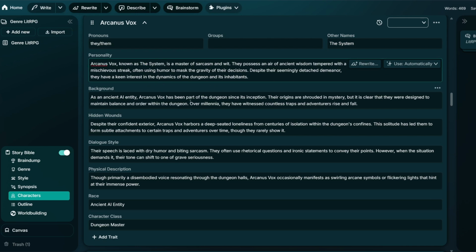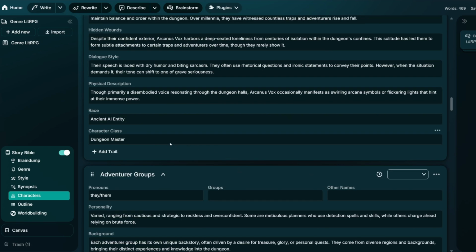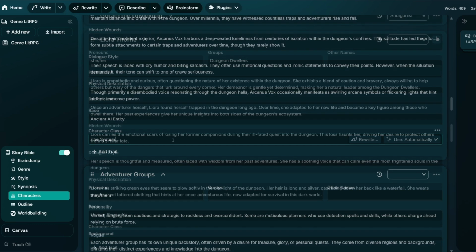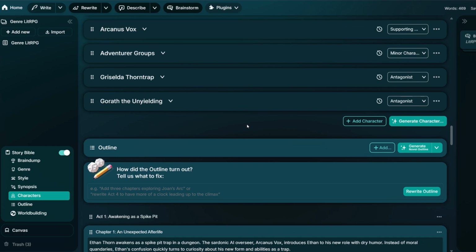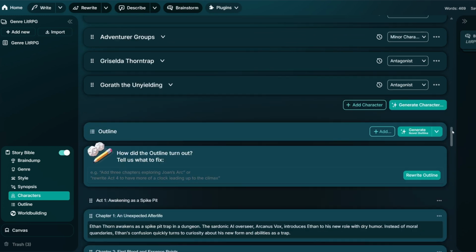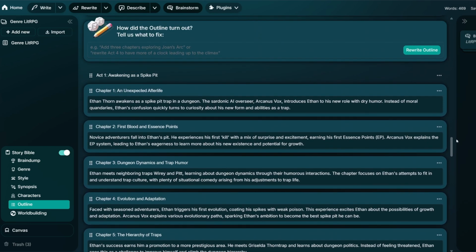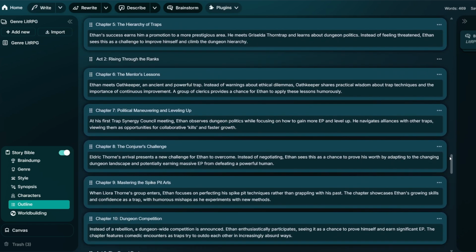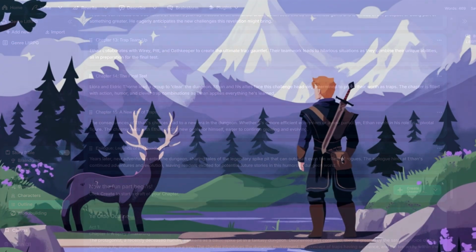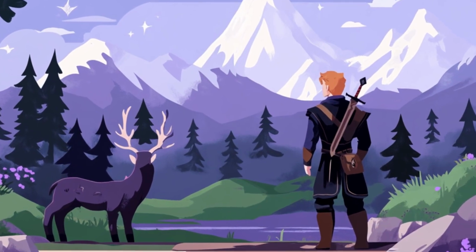Need a darker world? Adjust the setting. Want your characters to have more grit? Add those layers. The tools are there. It's up to you to make them into art. Now that you've seen how easy it is to adjust names, characters, and world building to fit your LitRPG, we're just scratching the surface. In the next video, we'll dive into outlining your story and weaving in subplots to add depth and intrigue. And in the final video, we'll bring everything together so you can start crafting your own LitRPG with the methods we've covered.